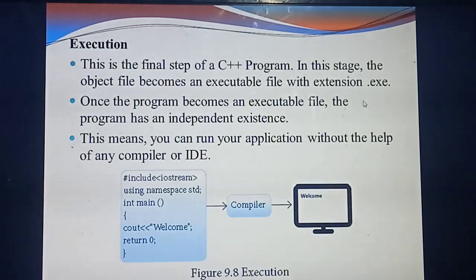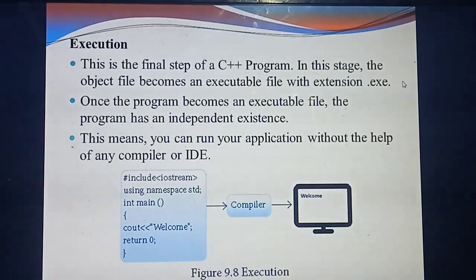All this you need not give. You are going to give only .cpp. That's enough. The machine itself converts your file format into the different extensions. No need to bother about these extensions. Who does these extensions? Our machine. While you are running the program, your object file will convert into the extension .exe. Once the file name has the extension .exe, we call it an executable file. That means you are ready to run your application.